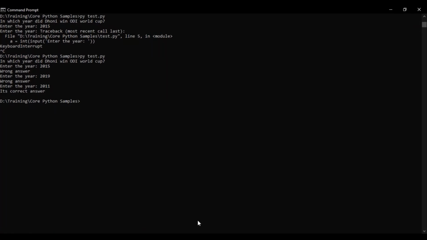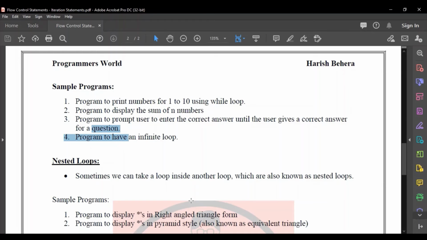And then the next program is to have an infinite loop. An infinite loop is possible with the help of while loop, but it's not possible with the help of for loop. In a for loop, we need to specify the sequence, whereas in a while loop, if the condition is always true, then we would end up with an infinite loop. So I'll just show a sample.